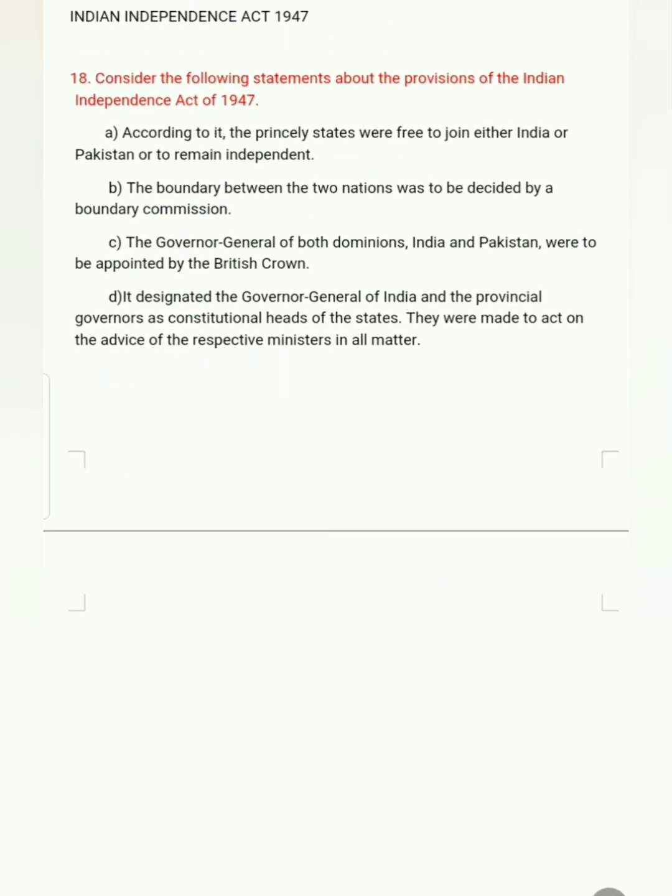Which is the last question: consider the following statements about the provisions of the Indian Independence Act of 1947. According to it, the princely states were free to join either India or Pakistan or to remain independent, correct. The boundary between the two nations was to be decided by the Boundary Commission, correct. The Governors General of both India and Pakistan were to be appointed by the British Crown, correct. Next one: it designated the Governor General of India and the provincial governors as constitutional heads of the state. They were made to act on the advice of the respective ministers in all matters. Correct.